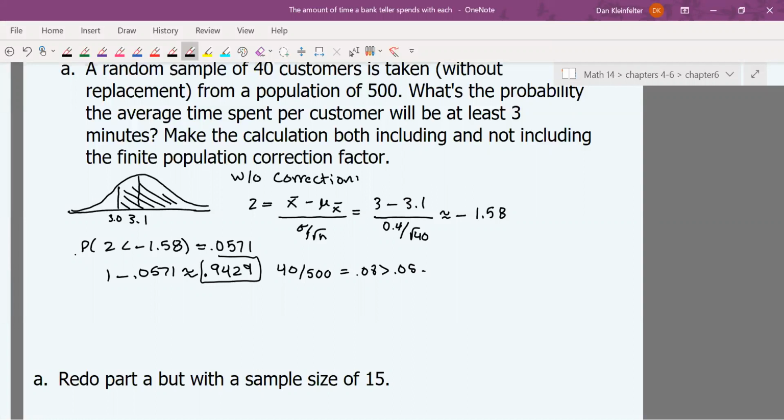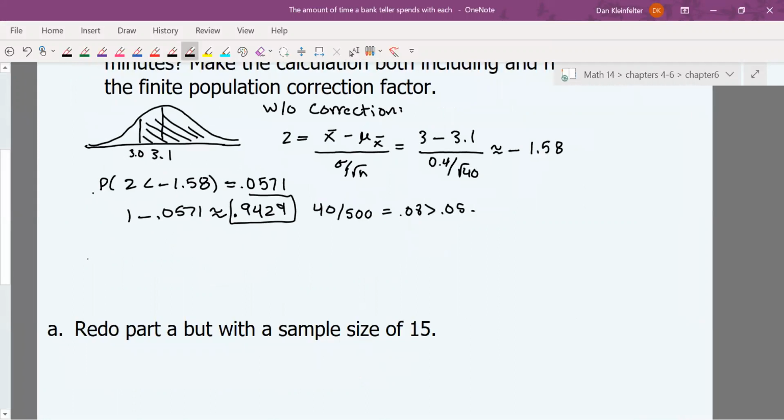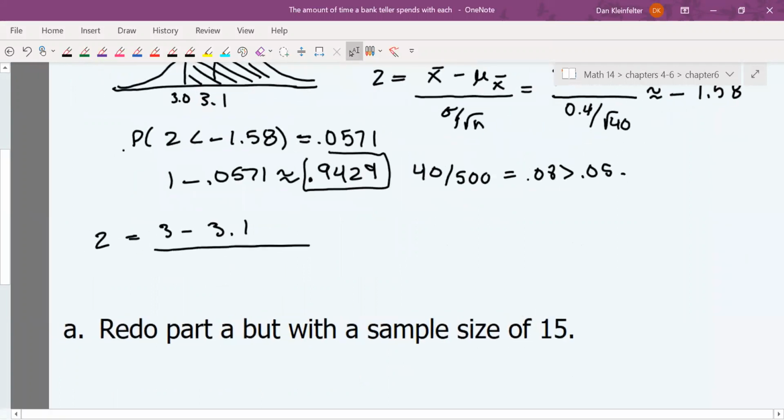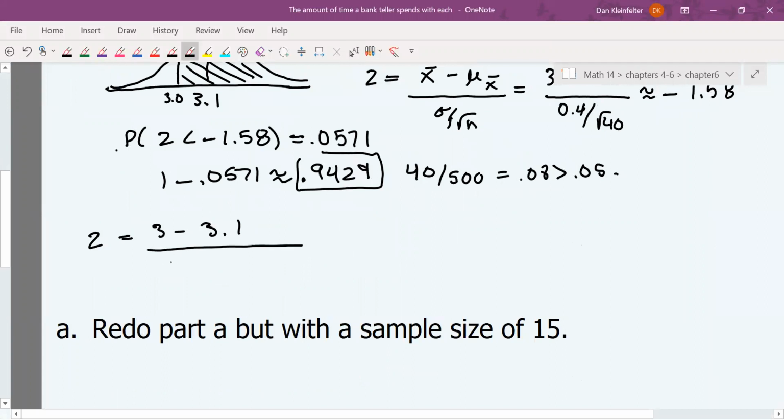So the same picture, different z-score though, as we'll see. So we'll have 3 minus 3.1 still. Our denominator is going to be more complicated this time: 0.4 over square root of 40. That part's the same.